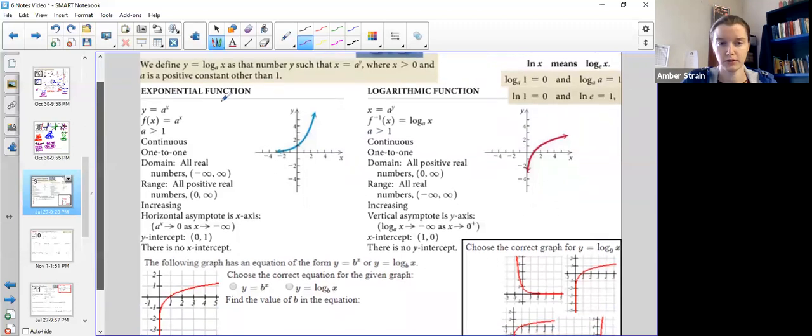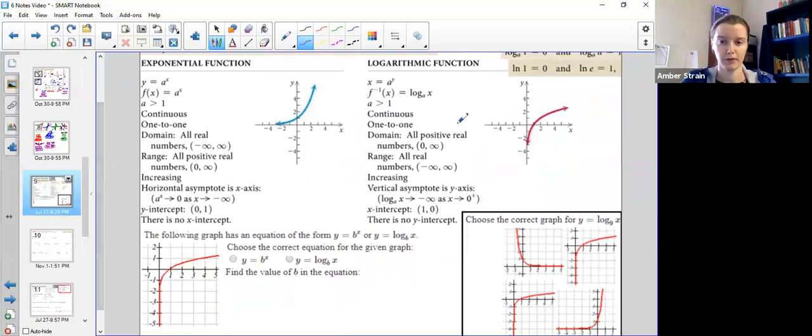Now, everything we just learned in exponential functions gets flip-flopped in the logarithmic functions. Remember when we talked about the one-to-one flips, that we saw a reflection in the diagonal y equals x. So everything that was right here on an exponential function as xy gets flipped over here to the logarithmic function as a yx.